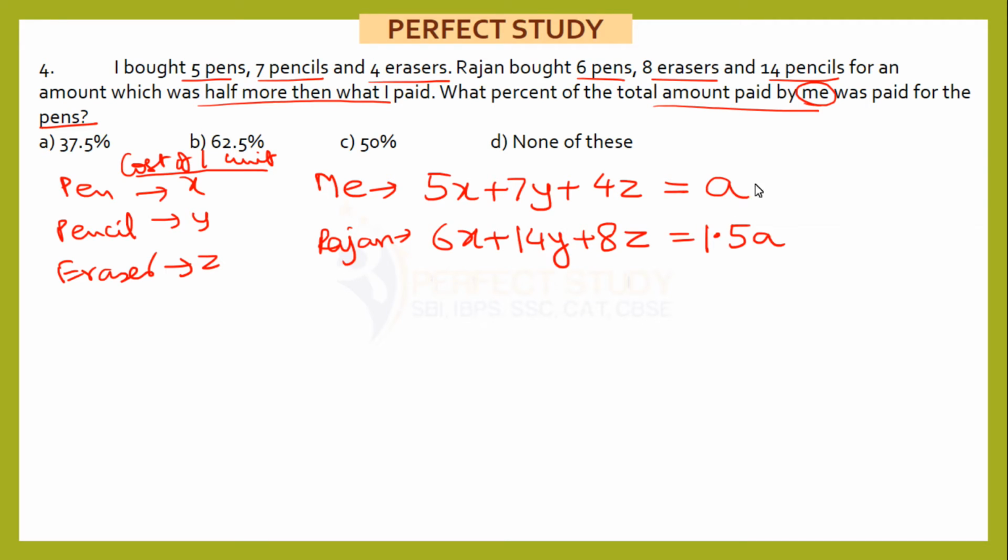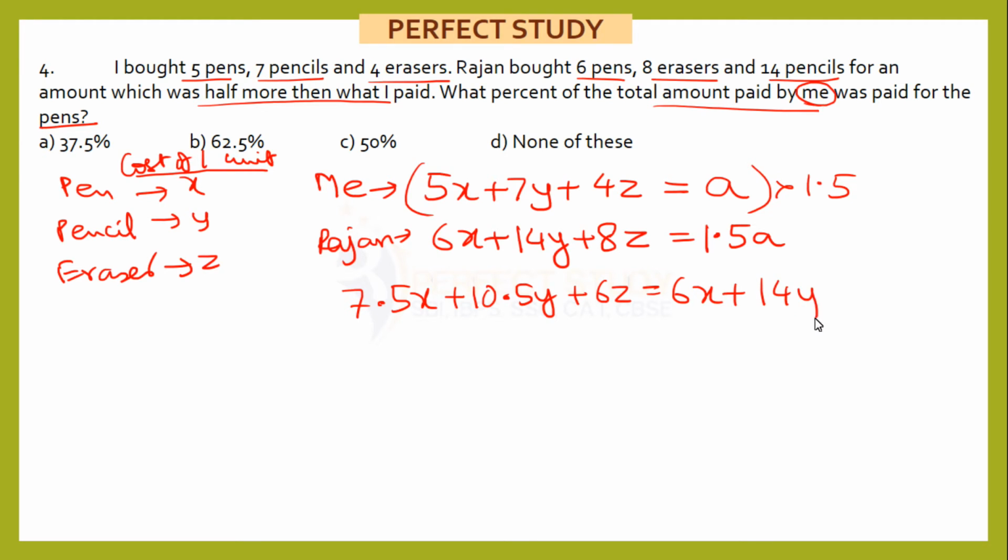Now here I have A, here I have 1.5A. Let me multiply this by 1.5 and try to equate both the equations. So this will give me 7.5x plus 10.5y plus 6z equals 1.5A, and this is also 1.5A. That means these two will become equal. So this will be equal to 6x plus 14y plus 8z. 7.5x minus 6x is 1.5x, equals 14y minus 10.5y, 3.5y, 8z minus 6z, that is 2z.